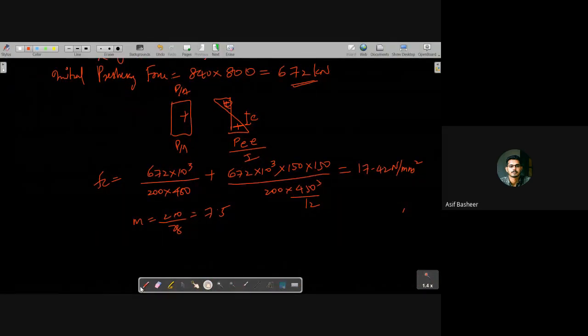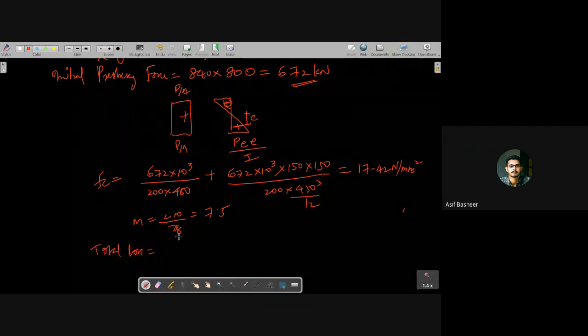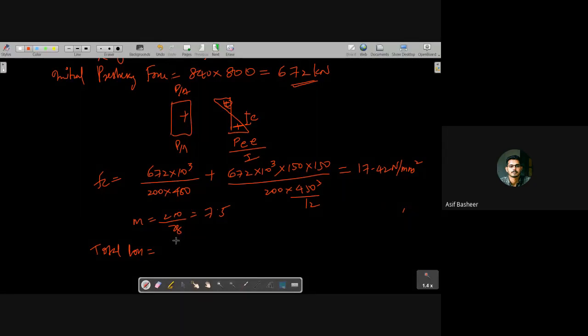Okay. The total loss I could write as loss due to friction, and loss due to elastic deformation. Elastic deformation is there. Should I consider the loss due to friction now in the total loss? Should I consider the loss due to friction now in the total loss? No, sir. If I'm considering the initial stress as 840 Newton per mm square. At least do tell that.